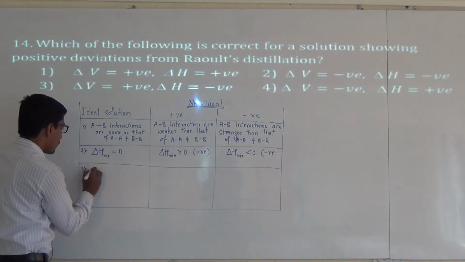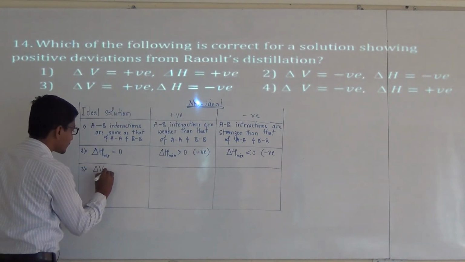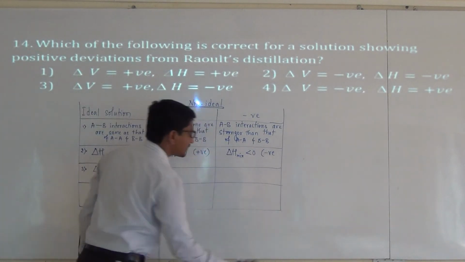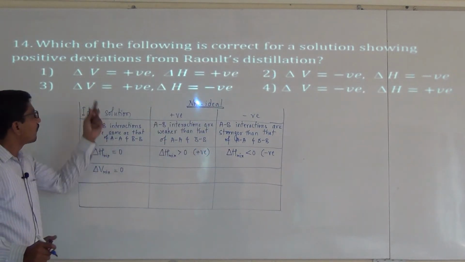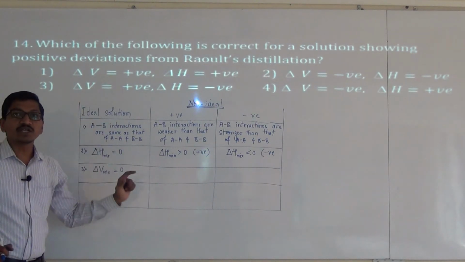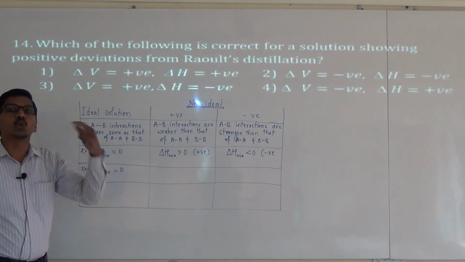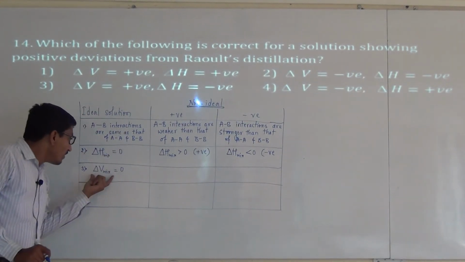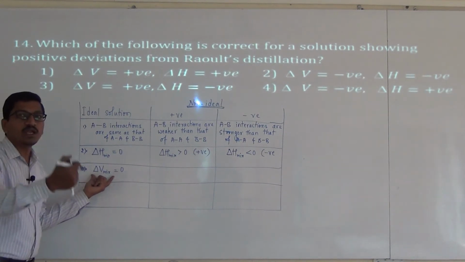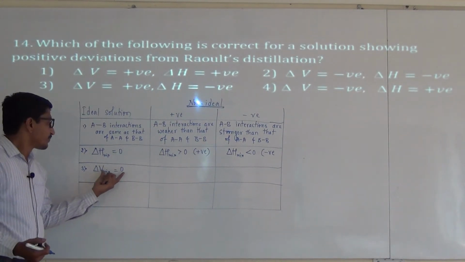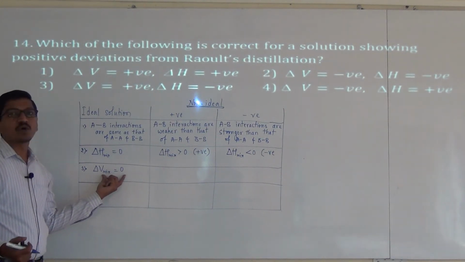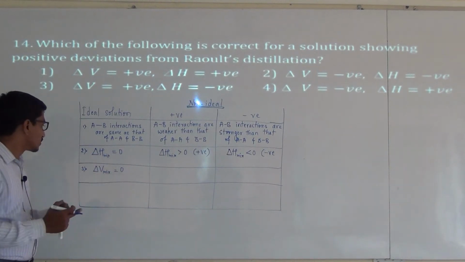The third characteristic property is delta V mixing is equal to 0. For example, let us consider 10 ml of benzene mixed with 10 ml of toluene and the resulting volume of the mixture is 20 ml. The delta V mixing is nothing but V mixture minus V toluene minus V benzene, that is 20 ml minus 10 ml minus 10 ml, equal to 0 for an ideal solution.